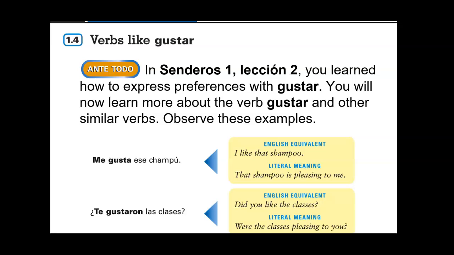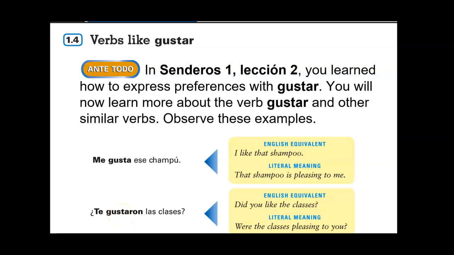It says in Senderos 1, Lección 2, you learn how to express preferences with gustar. You will now learn more about the verb gustar and other similar verbs. Observe these examples. Me gusta ese champú. Te gustaron las clases. Remember, this is present tense. This is past tense, so the preterite.